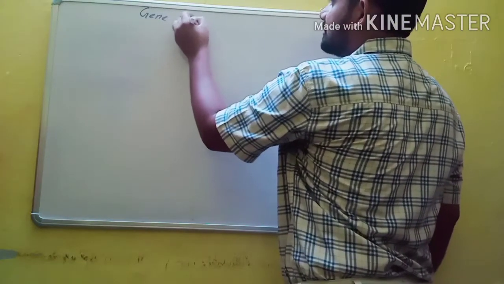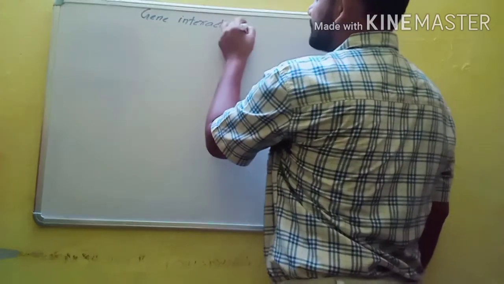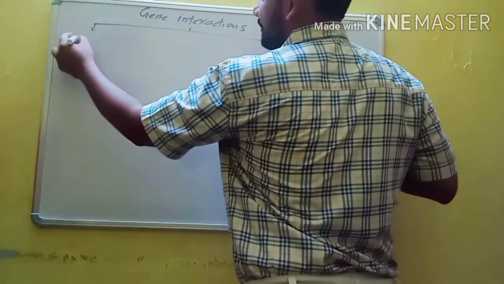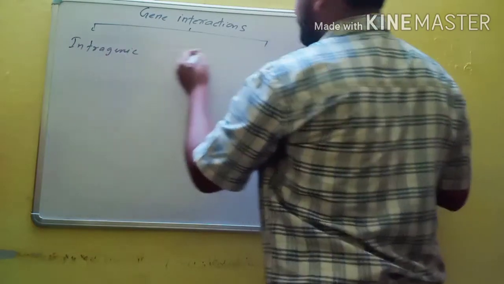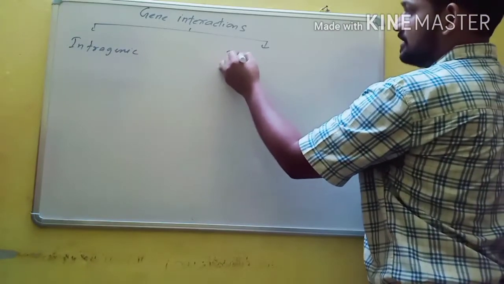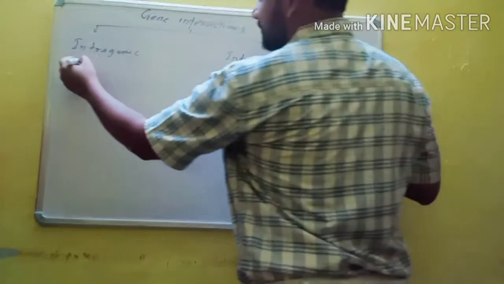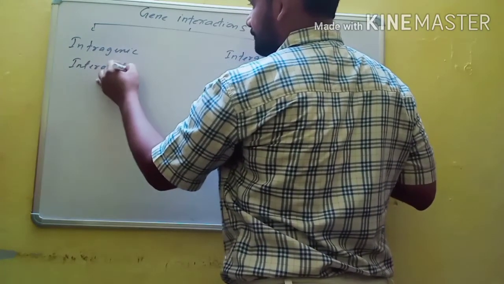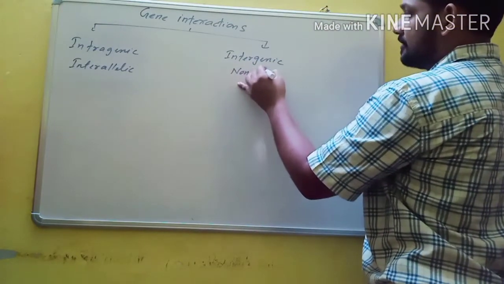Gene interactions are of two types: intragenic and intergenic. Intragenic interactions and intergenic interactions. Intragenic means interallelic, and intergenic means non-allelic.